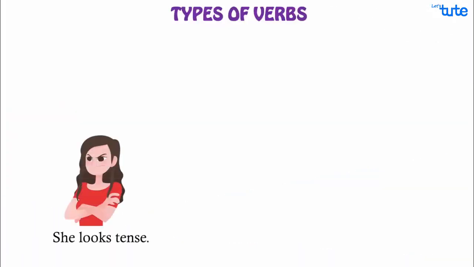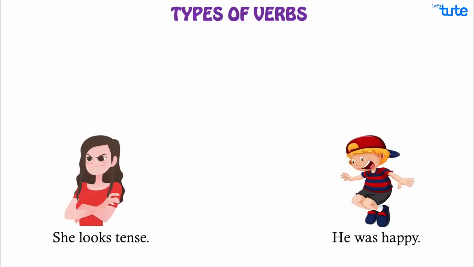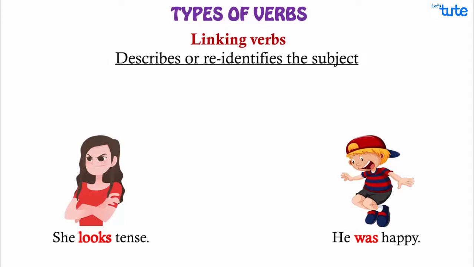Take a look at these sentences. She looks tense. He was happy. Here, the verbs looks and was are connecting or linking the subject she and he to the adjectives tense and happy respectively, that are the complements. So, the verbs looks and was are called linking verbs. They are describing or re-identifying the subject.